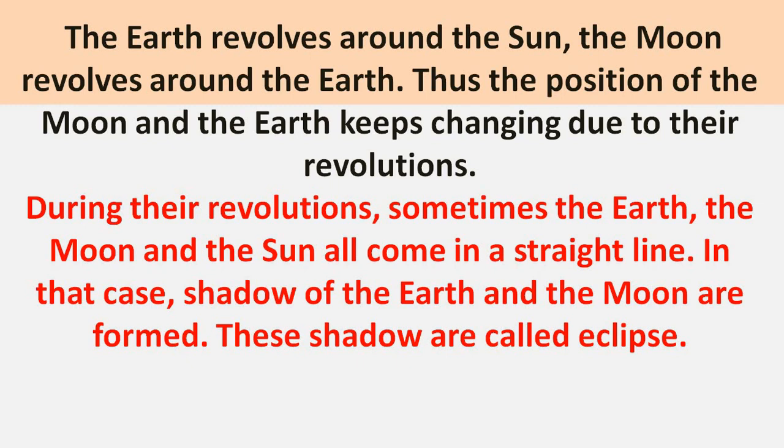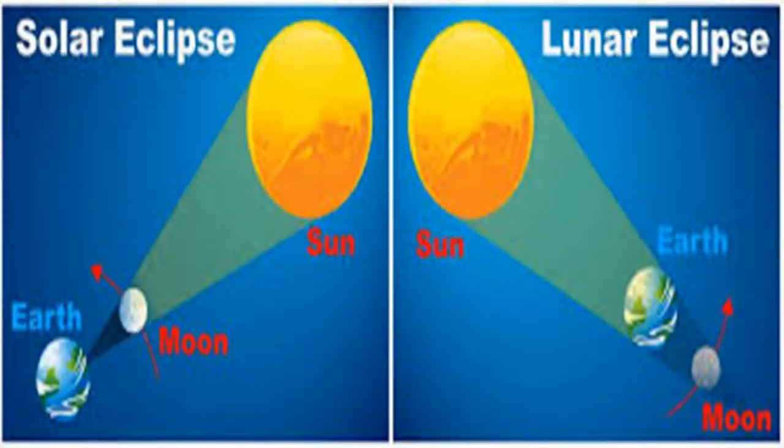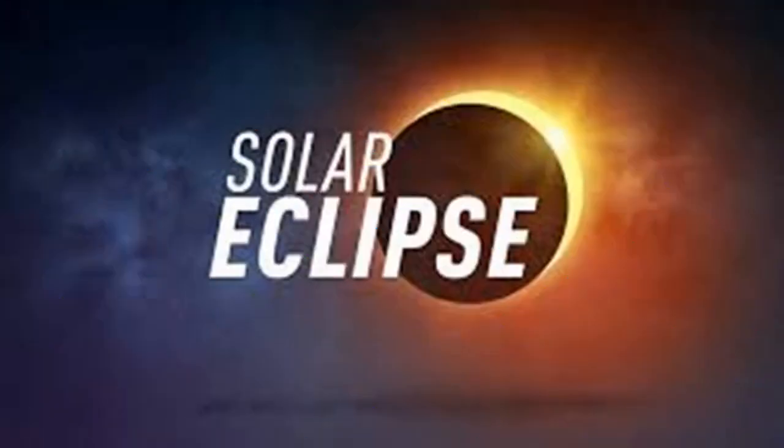And in that case, shadows of the earth and the moon are formed. These shadows are called eclipses. Children, there are two types of eclipse: solar eclipse, which is Surya Grahan, and lunar eclipse, which is called Chandra Grahan. In a solar eclipse, the moon comes between the earth and the sun and the shadow of the moon is cast on the earth. Whereas in a lunar eclipse, the earth comes between the sun and the moon and the shadow of the earth is formed. Let's discuss each in detail.